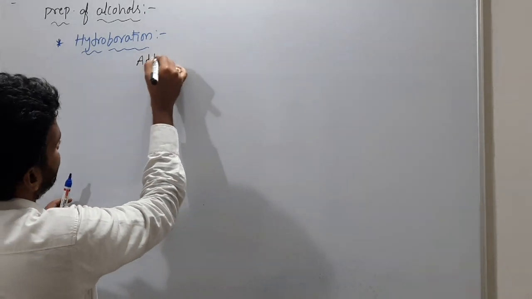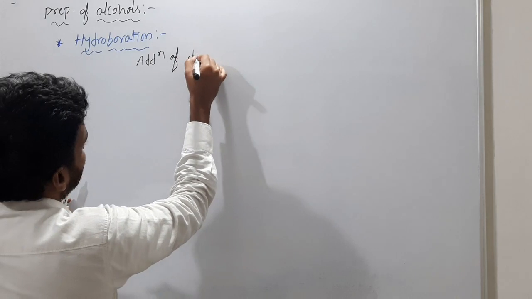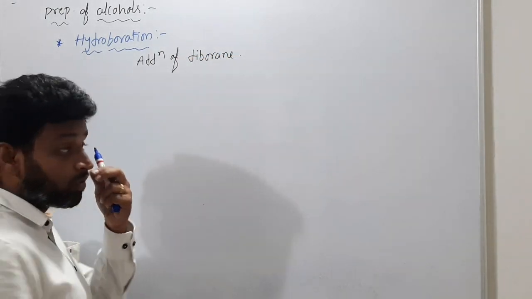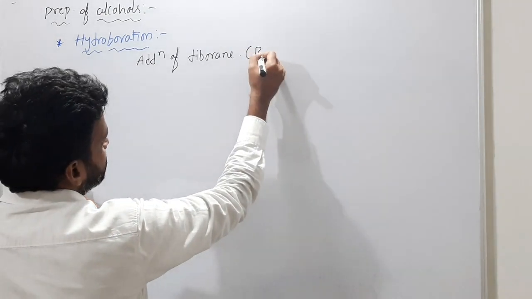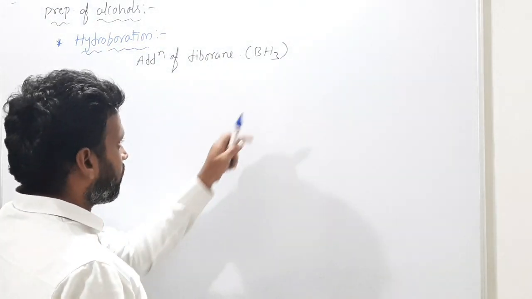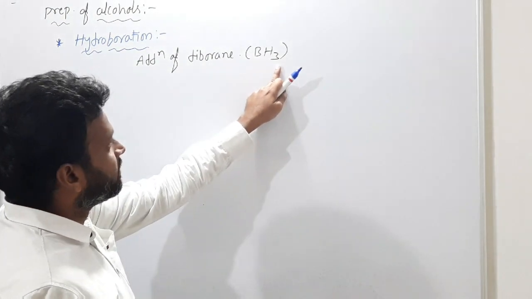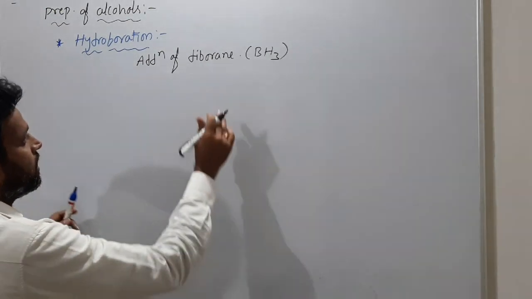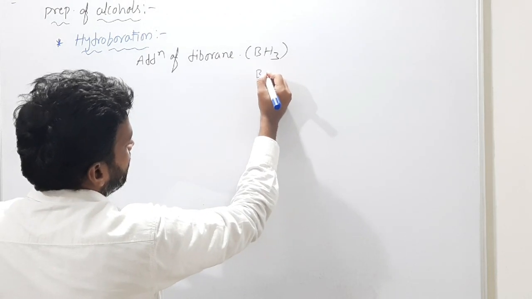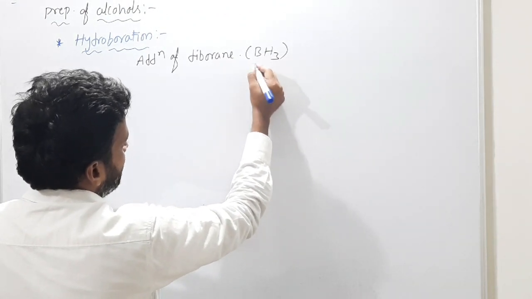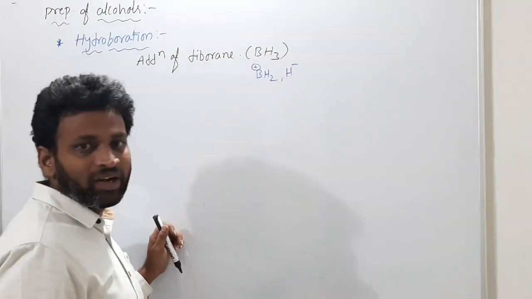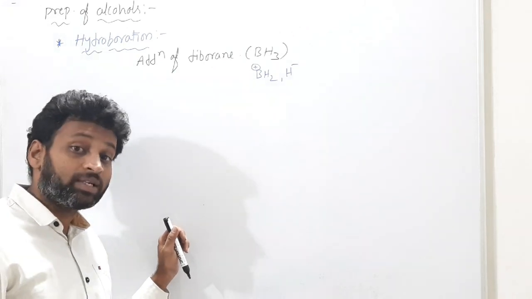Now if you see hydroboration, hydroboration means addition of diborane. What is diborane? Actually B2H6. Otherwise, simply you can write BH3. B2H6 is a dimer, but it's BH3 you can say. Okay. So BH3 can be written as BH2 plus and H minus. Here it is hydride.